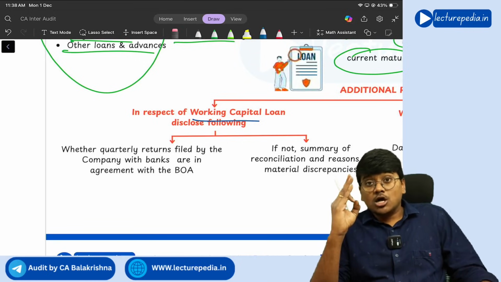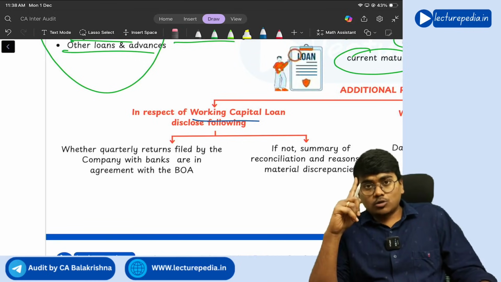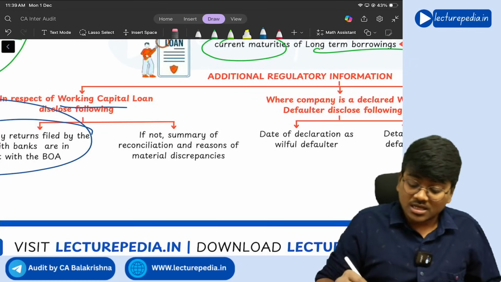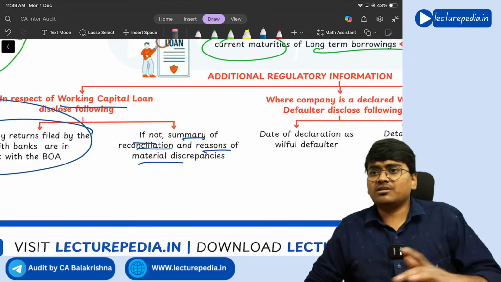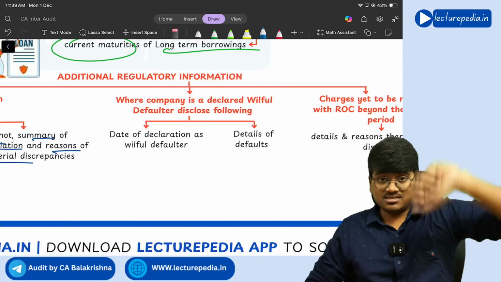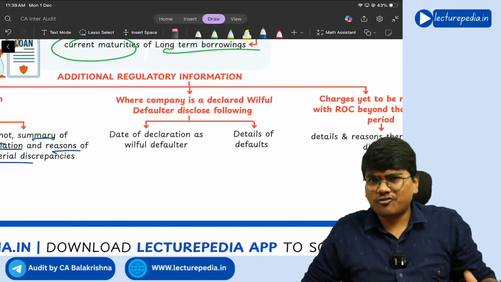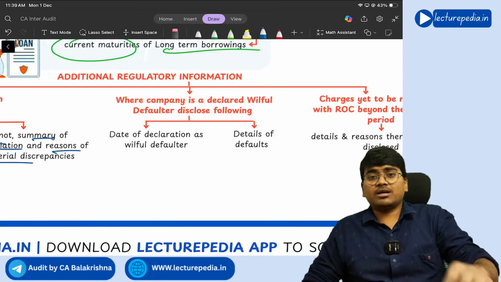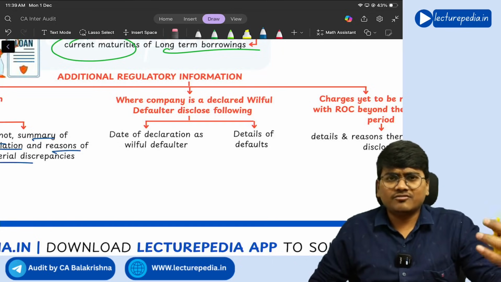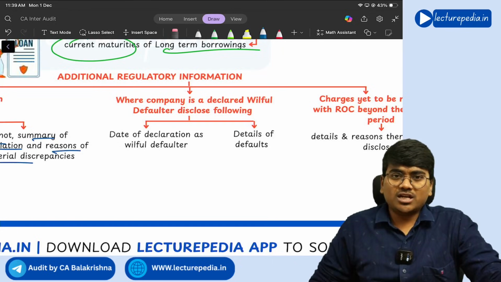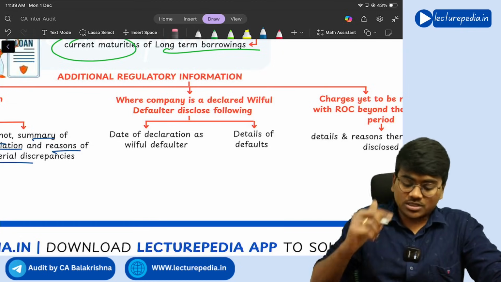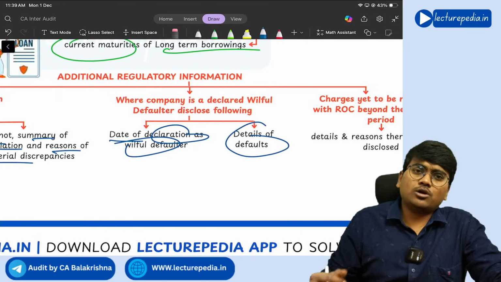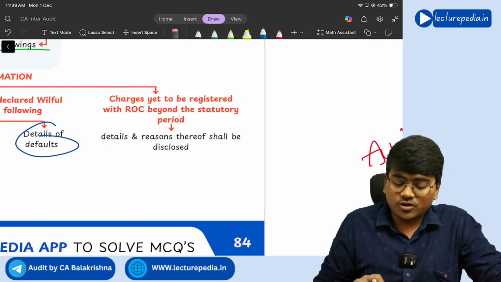If you see this point, we have seen in clause 2 of CARO also. If you go to clause 2 of CARO, same point you will find there also. Okay, that needs to be checked by the auditor. And if not, summary of reconciliation and reasons for material discrepancies. Next, if the company is declared as a willful defaulter, means wantedly that person is not repaying the amount to the bank. Like this, if the bank declares the company like Vijay Mallya, Nirav Modi, so these people, they are willful defaulters. In such a situation, in the balance sheet you need to disclose date of declaration as a willful defaulter and details of defaults. Okay, which amount you have not paid, because of which you have been declared as willful defaulter.